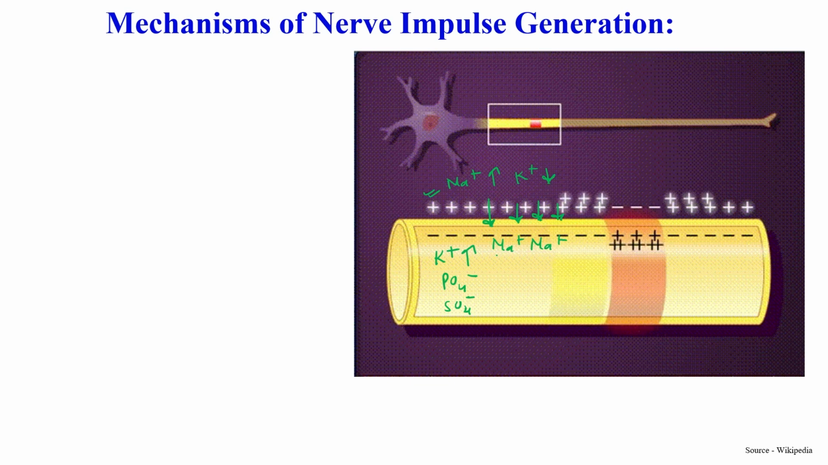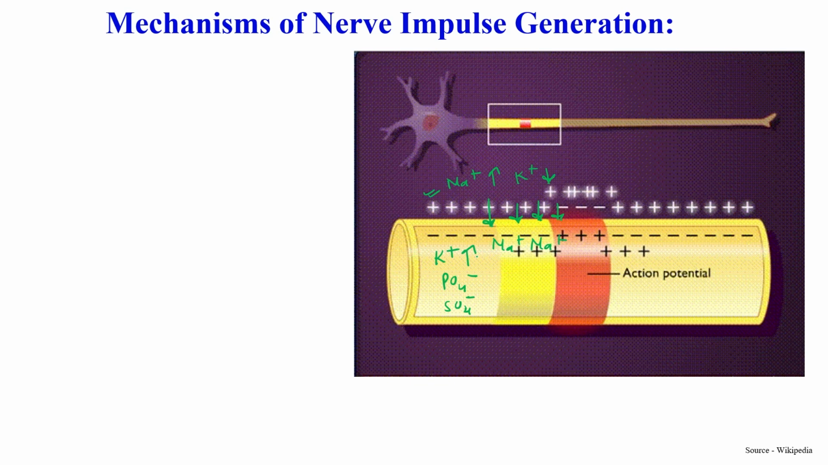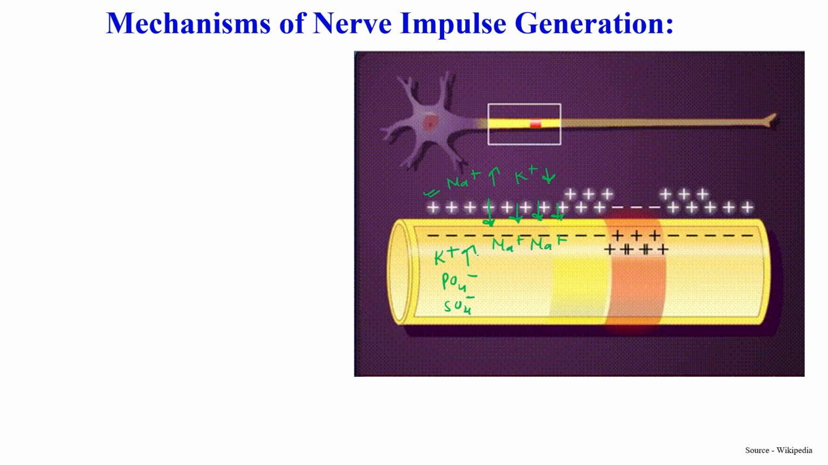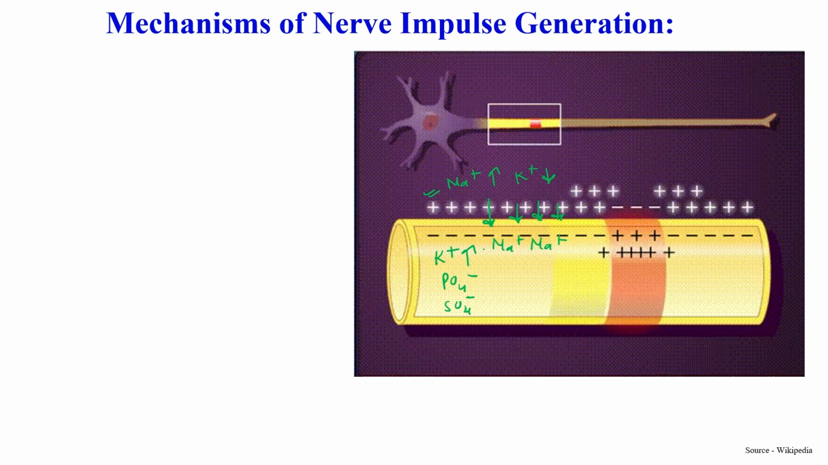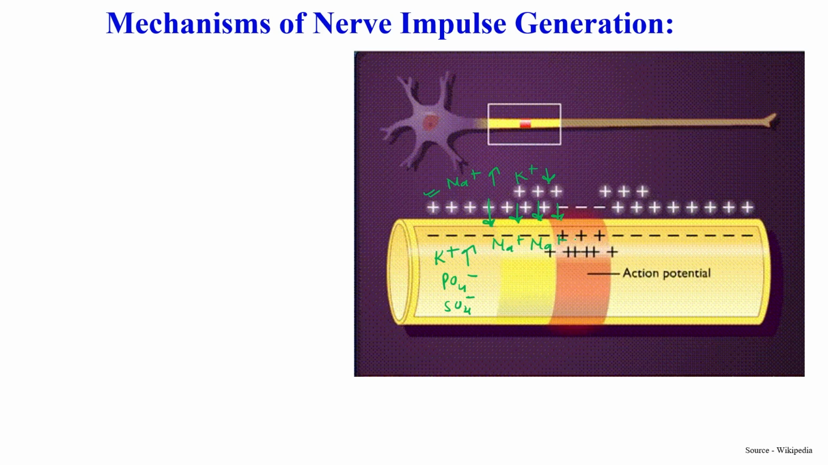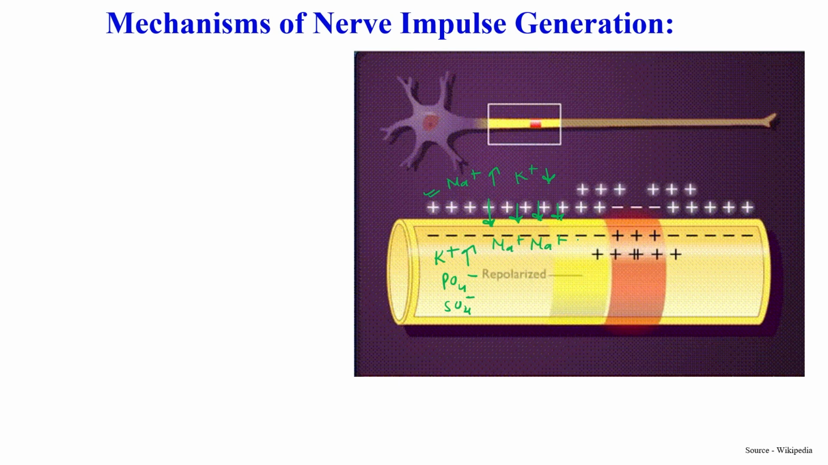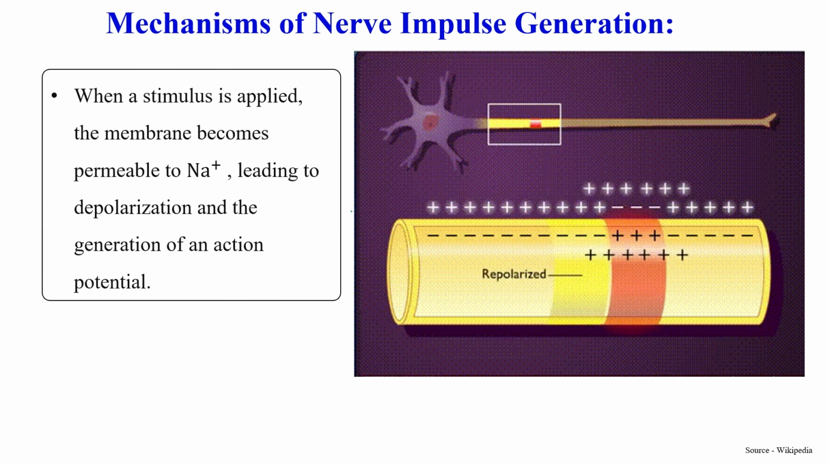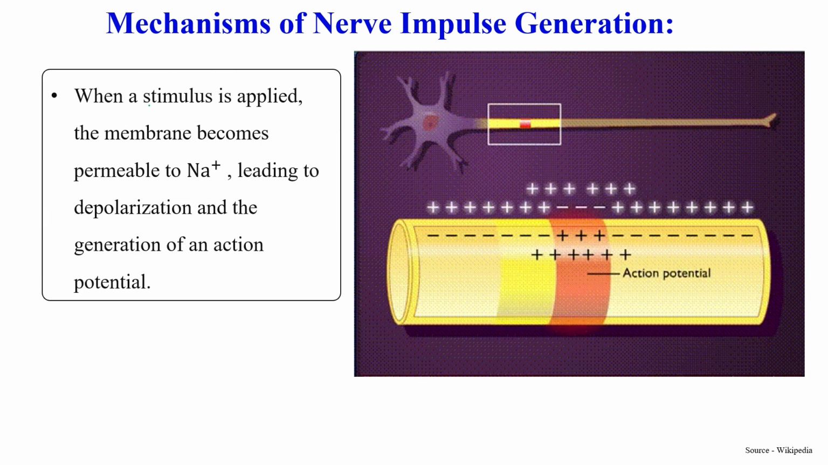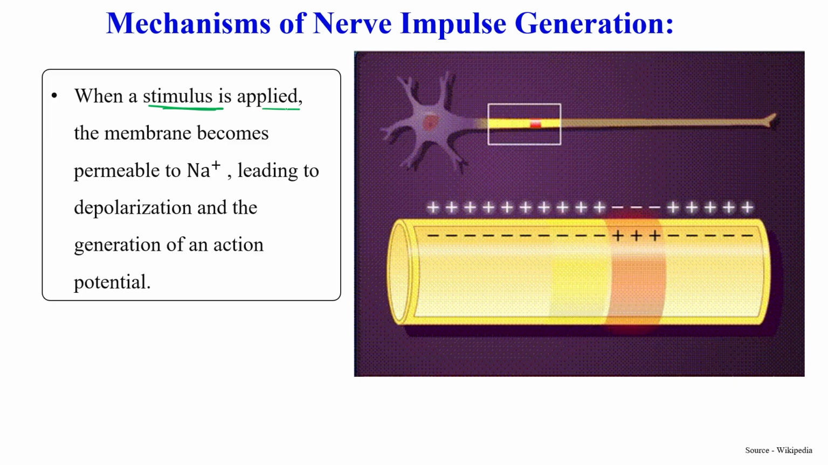So if we compare it with the outside, now the concentration of sodium ion, or positivity, will increase inside the axon as compared to outside. So the charge has changed from negative to positive, and this time we can use the term action potential. A pulse will be generated. Clear?